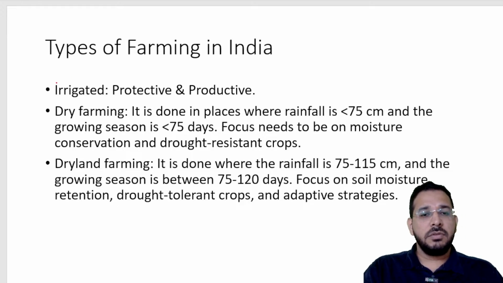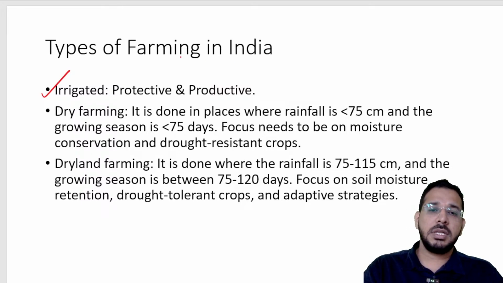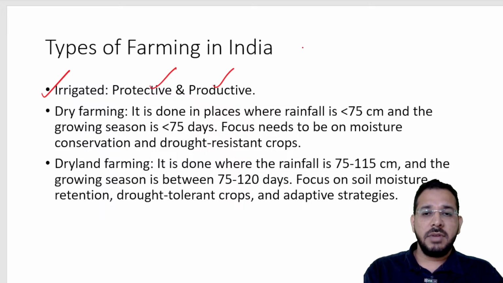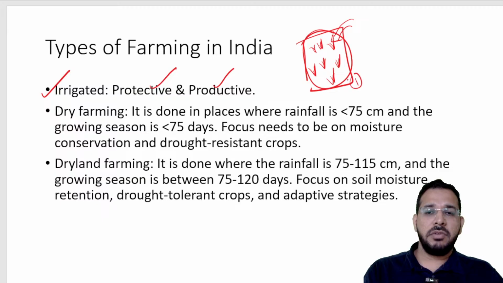We have different types of farming in India. We have irrigated farming, where we provide irrigation or water resources. This irrigation can be protective and productive. Protective means we have some crop which, without irrigation, will not be able to grow and will die away. So to protect this crop, I am providing irrigation. So that is one type of irrigation.